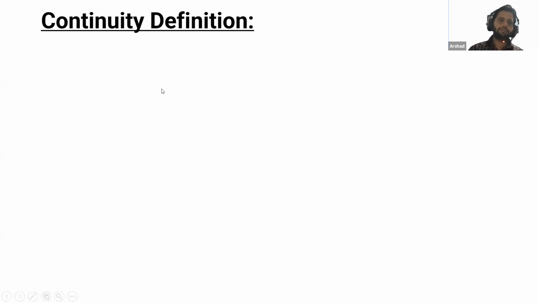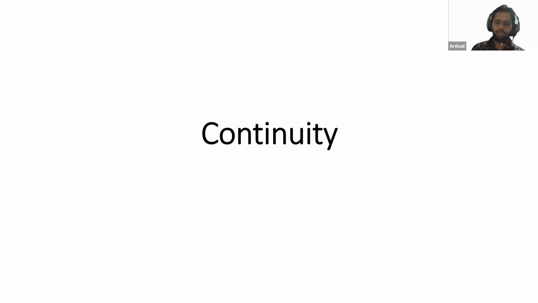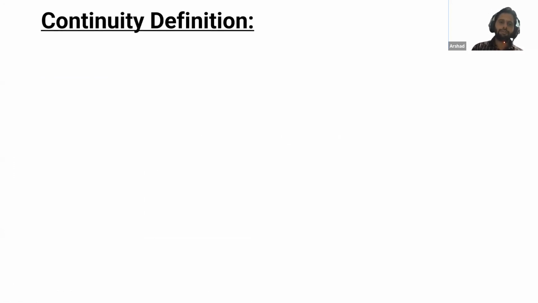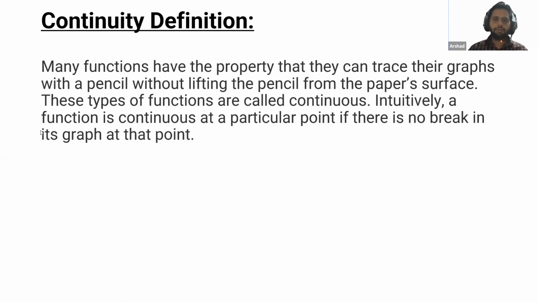Okay, so next chapter is continuity. First of all, we will check the definition of continuity. Many functions have the property that they can trace a graph with a pencil without lifting the pencil from the paper surface. These types of functions are called continuous functions. A function is continuous at a particular point if there is no break in its graph at that point.